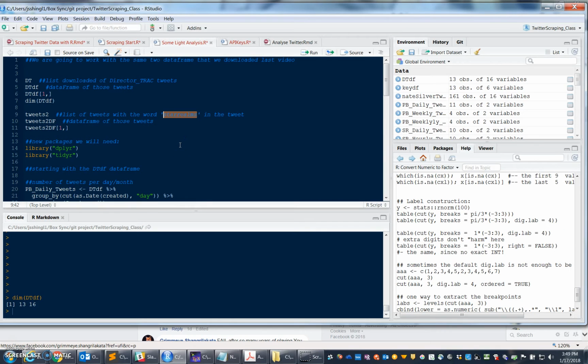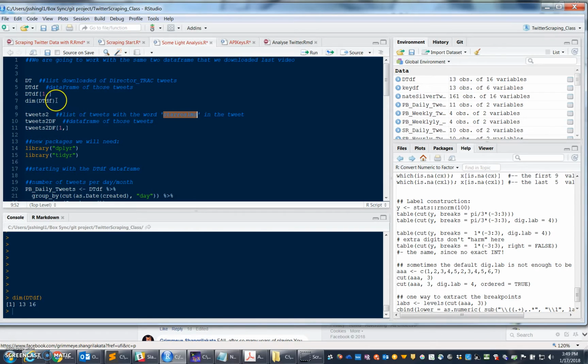Welcome back. This is the third in our series of scraping and analyzing Twitter data. We are going to continue working with our two data frames that contain Twitter data. The first one is the list of the last 50 tweets from the track director, and the second one is the last 50 tweets that contain the word Star Realms somewhere in there.